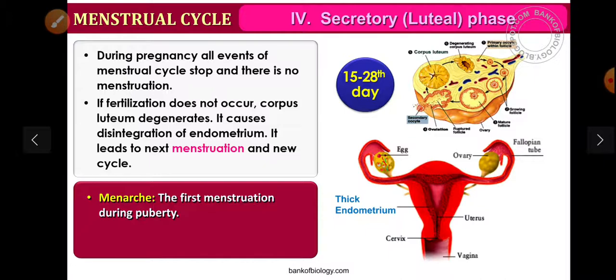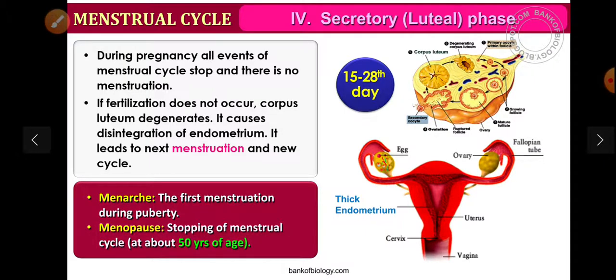Menarche is the first menstrual cycle that starts during puberty, and menopause is the stoppage of the menstrual cycle. It is between the age of 45 and 50.